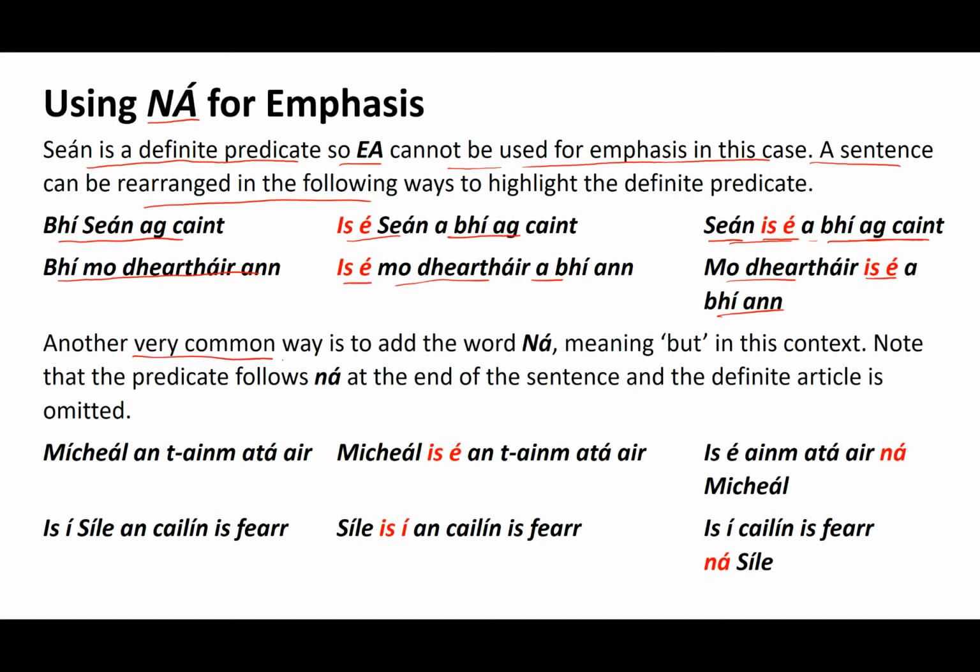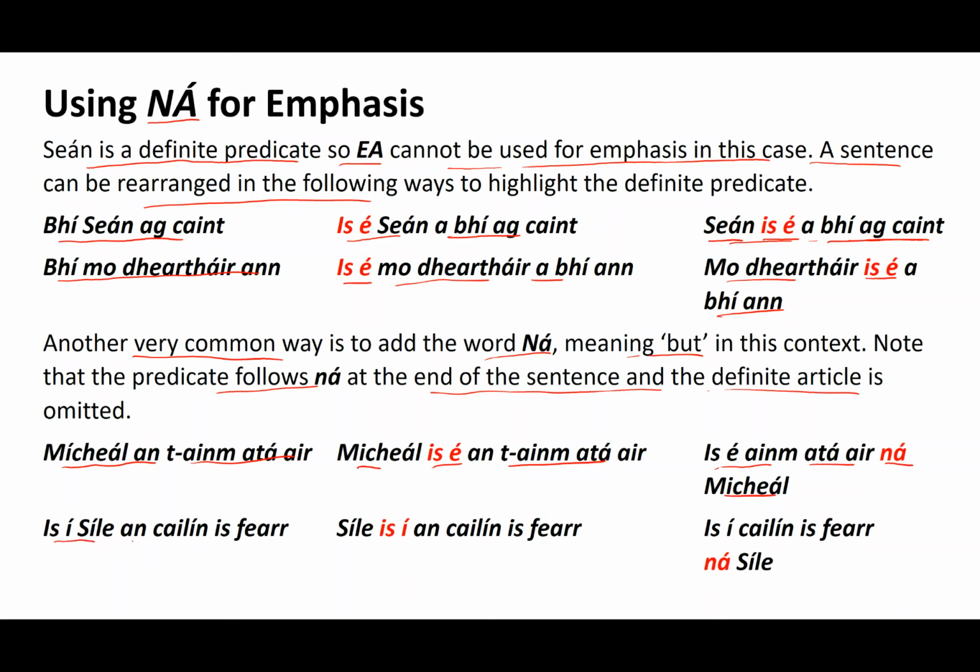Now, another very common way is to add the word no, meaning but, in this context, so with these definite predicates. Note that the predicate follows no at the end of the sentence and the definite article is omitted. Now, this is the thing. The actual predicate's coming at the end, so you can look forward to it. So we're familiar with this, mihal and tanamata air. I can simply say mihal, she and tanamata air. Or look at this, she anim. It's not on tanam anymore, ata air, no, mihal.